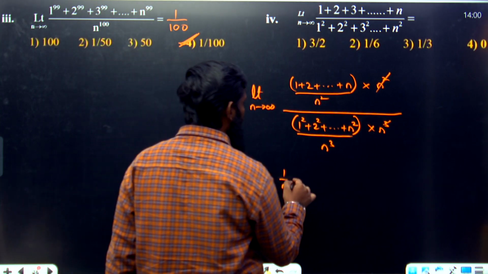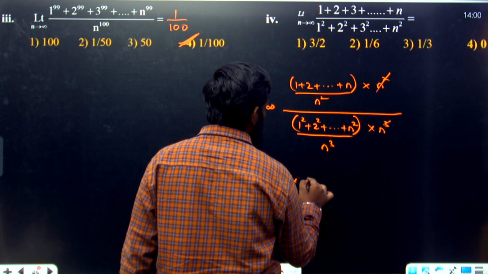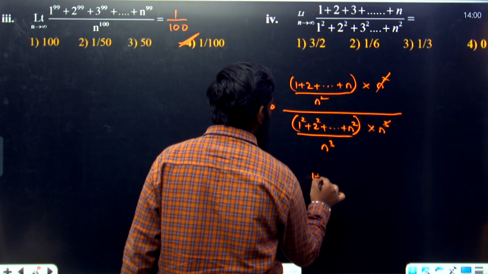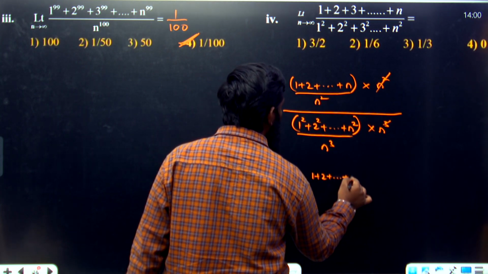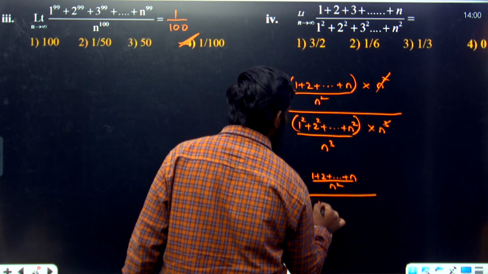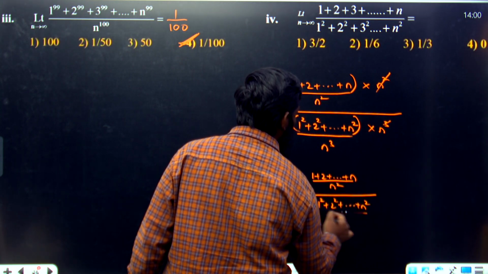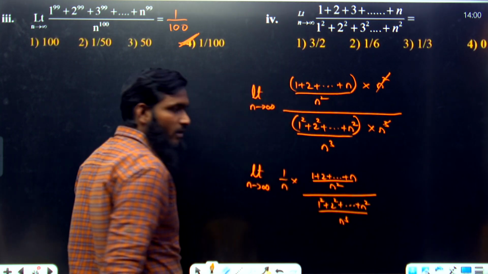Now the remaining part that we are having, into, we can write this part as 1 plus 2 plus so on up to n divided by n square, then again the whole divided by 1 square plus 2 square plus so on up to n square divided by n cube. Okay, like this we are having.